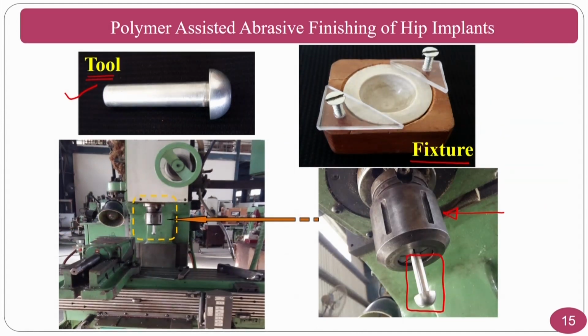Assume that I am holding my workpiece here and my tool is here, and the tool will need to have the polymer viscoelastic medium. For that purpose, we have taken a sufficient amount of polymer rheological abrasive medium that is exclusively prepared with some advanced abrasive particles and polymer rheological additives, and we have done the finishing operation.